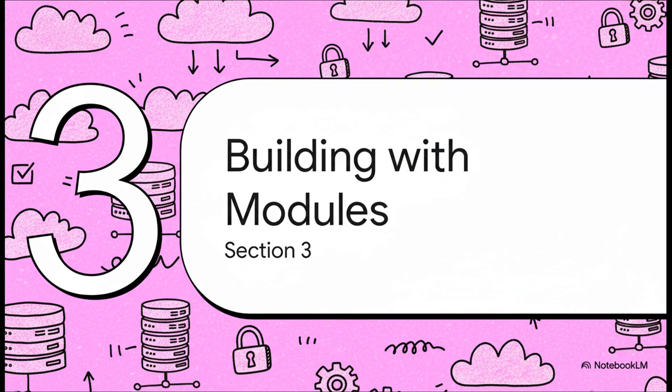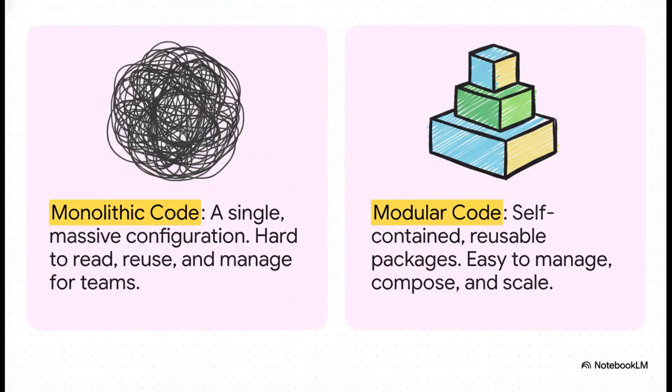Okay, so you're writing code, but let's be real, putting everything into one single giant file is gonna get messy, fast. So how do the pros handle this? Well, they use something called modules. And you can just think of them as infrastructure Legos. I mean, just look at the difference here. On one side, you've got this monolithic beast. One massive file that's a nightmare to read, a pain to reuse, and honestly pretty risky when you have a whole team working on it.